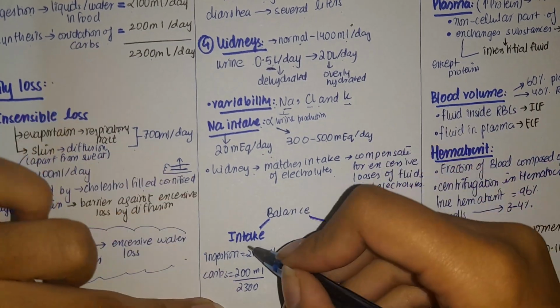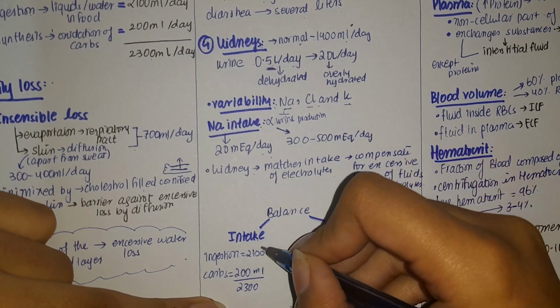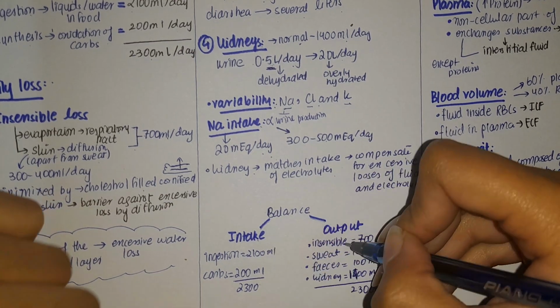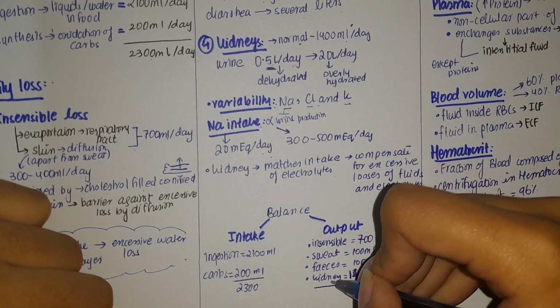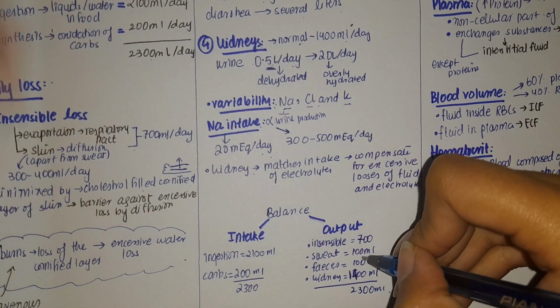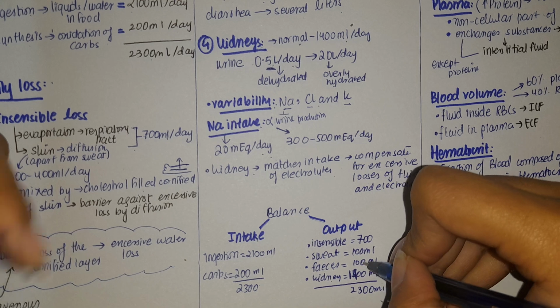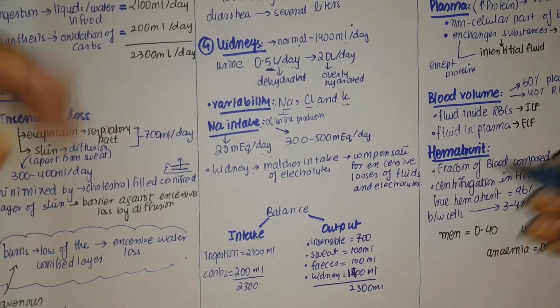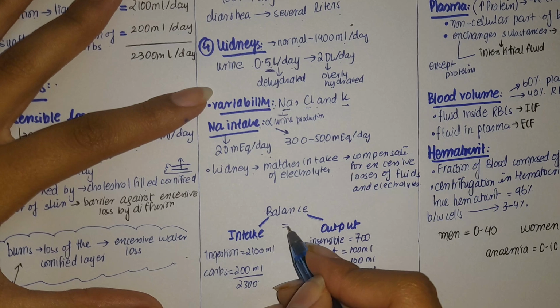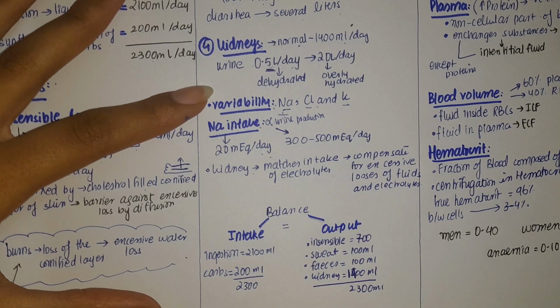Now, this balance of intake and output, as I told you, the intake was 2300. So let's calculate the output balance. Insensible, sweat, feces, and kidney. Insensible is 700, sweat is 100, feces is 100, but kidney loss by urine is 1400. That makes a total of 2300. So this balance has to be maintained at all times to prevent edema or to prevent dehydration.